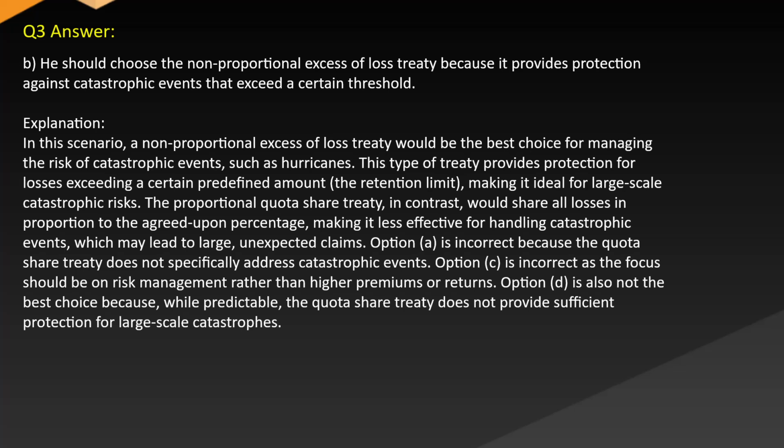Option A is incorrect, because the quota share treaty does not specifically address catastrophic events. Option C is incorrect, as the focus should be on risk management rather than higher premiums or returns. Option D is also not the best choice, because, while predictable, the quota share treaty does not provide sufficient protection for large-scale catastrophes.